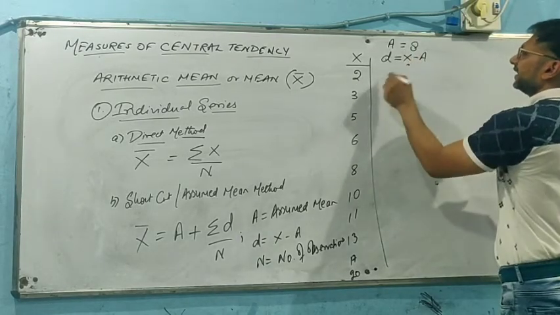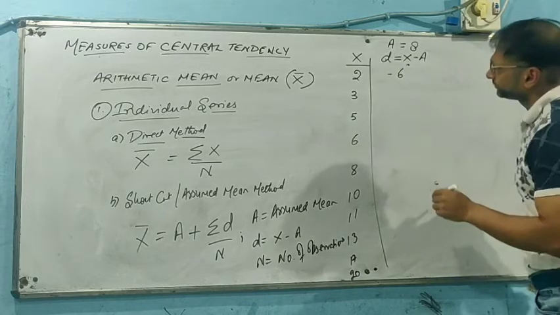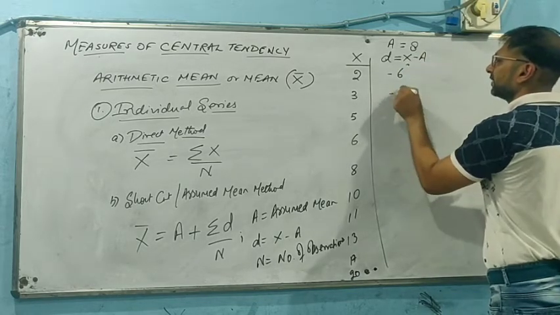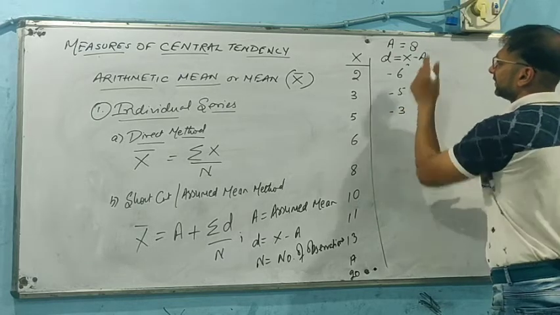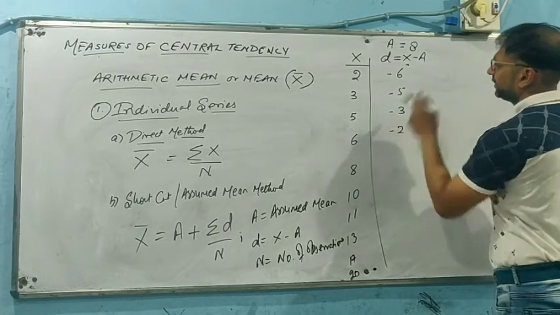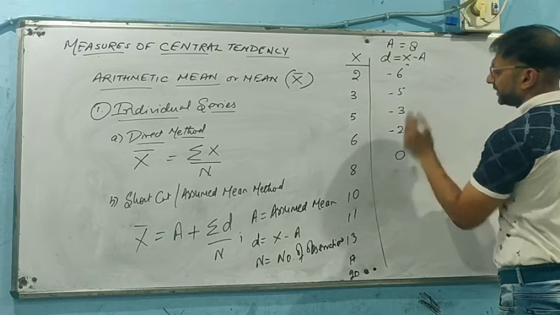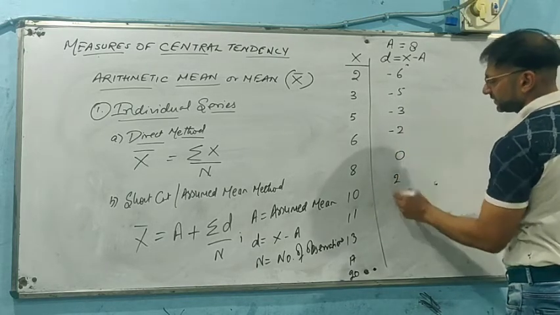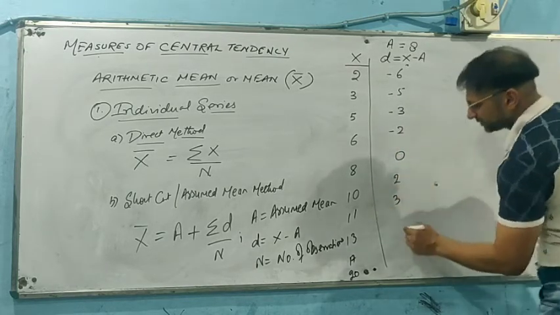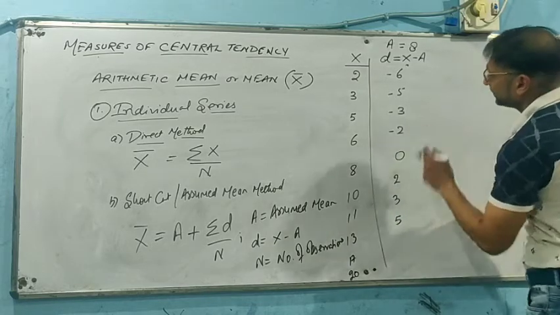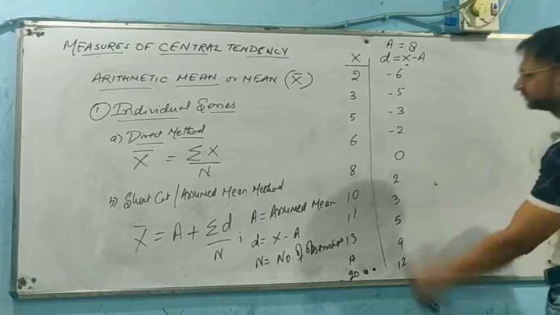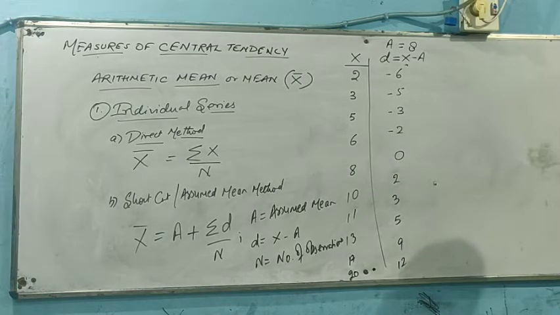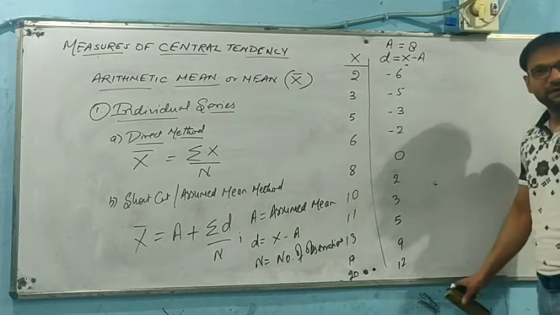So, 2 minus 8 will be minus 6. 3 minus 8 will be minus 5. 5 minus 8 will be minus 3. 6 minus 8 will be minus 2. 8 minus 8 will be 0. 10 minus 8 will be 2. 11 minus 8 will be 3. 13 minus 8 will be 5. 17 minus 8 will be 9. 20 minus 8 will be 12. This is how we are going to have this.